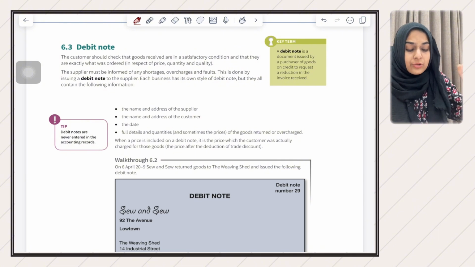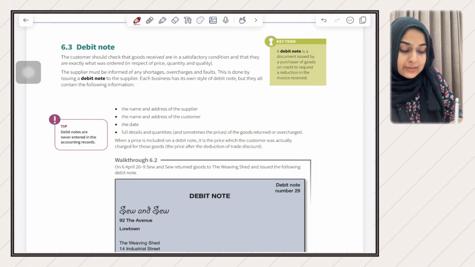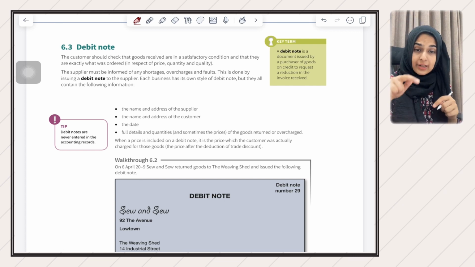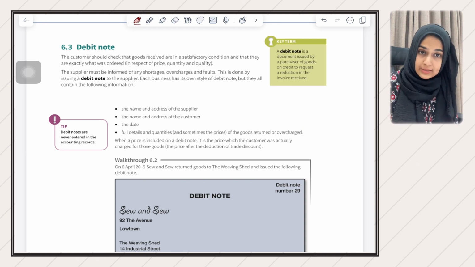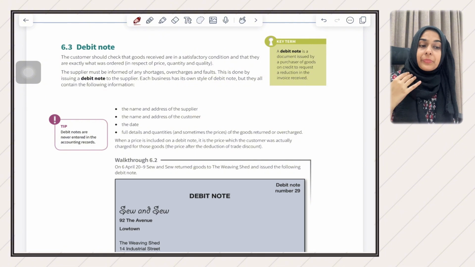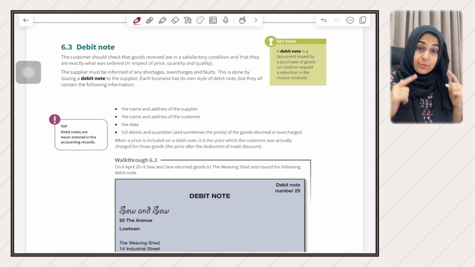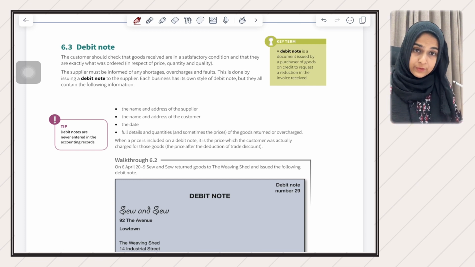A debit note can be issued for 3 reasons: for any shortages, for overcharges and for faults. Right now, the example I gave you was an example of return outwards, purchases returns. When the buyer wants to return goods, they would issue a debit note first. They would request the seller to reduce the amount of the invoice. In this case also, Aisha must have issued a debit note first.